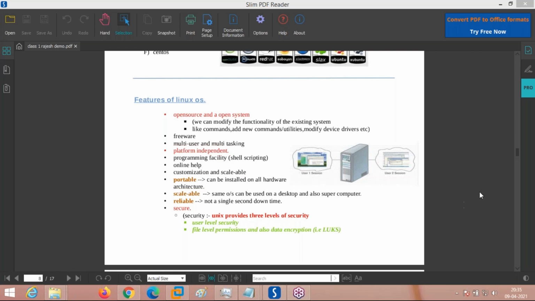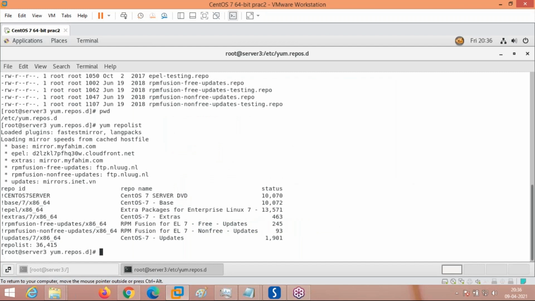Yes, it is possible. There are other free repositories like EPEL and RPM Fusion, which I will show you when we do the yum repository configuration. That time I will show you how to configure other online repositories like EPEL and RPM Fusion. EPEL stands for Extra Packages for Enterprise Linux, and the next repository is RPM Fusion, where we will get extra packages. Dilip, you can see here, these are the extra repositories, already installed on my system.